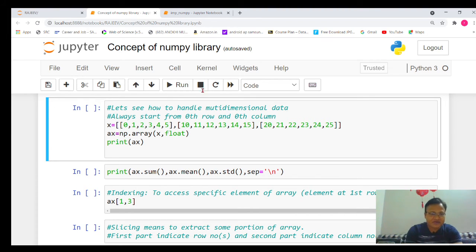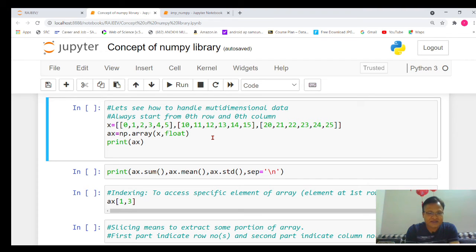If I try to see, there are three lists. The first list starts from this bracket to that bracket, then the second list and third list. Since three lists are there, we can easily say it's a multi-dimensional array. Here I am talking about the 0th row. So this is the 0th row, first row and second row. Similarly, it will be called 0th element, first element. The only important thing, always remember that the index number or counting will always start from